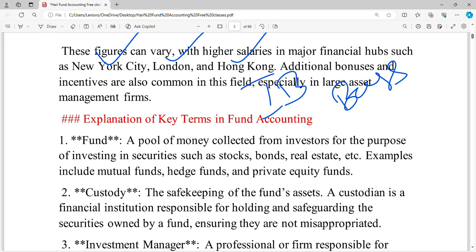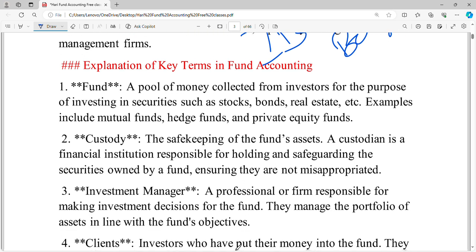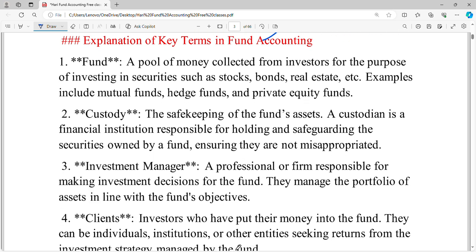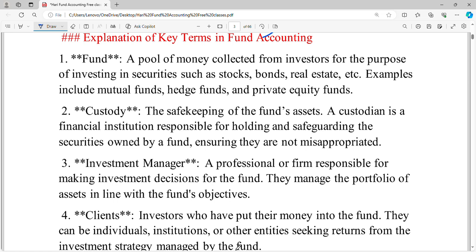This is the major part. Next, now we need to know about some terms of fund accounting. First of all, what is meant by fund here? Fund means a pool of money collected from investors for the purpose of investing in securities. Here the securities are such as stocks, bonds, real estate. Examples include mutual funds, hedge funds, private equity. Now here they are pooling money from the investors.